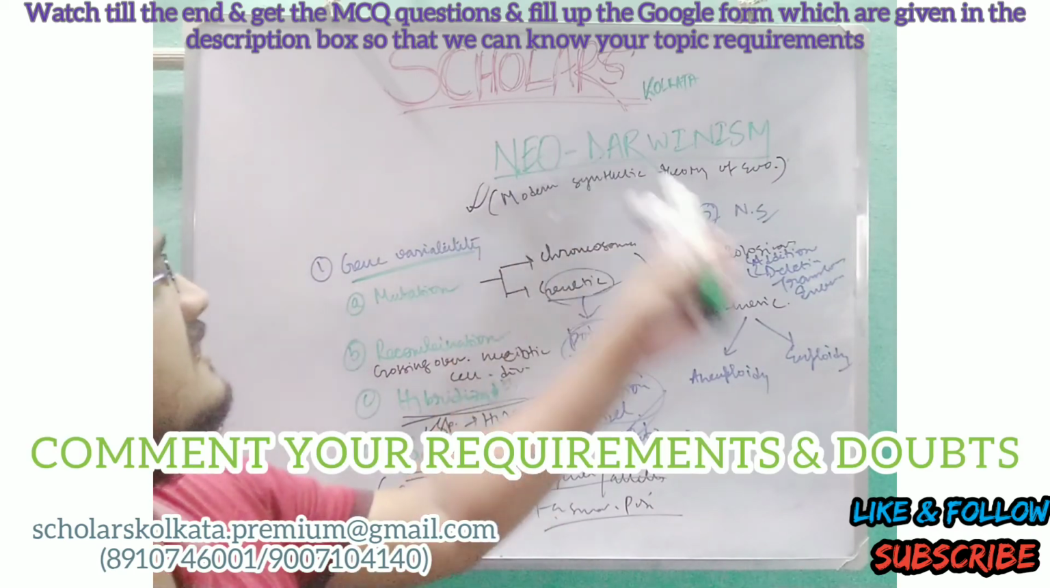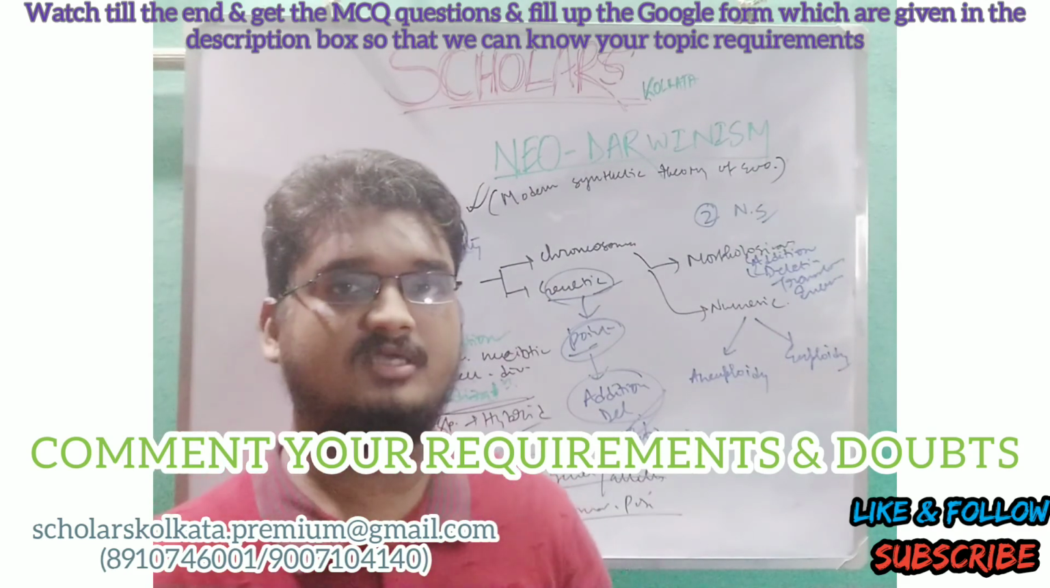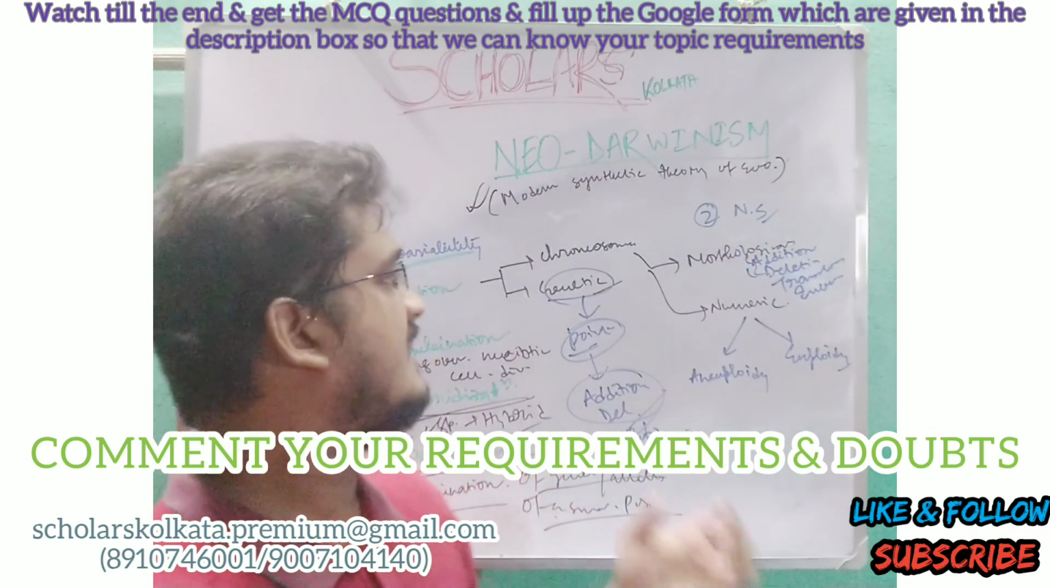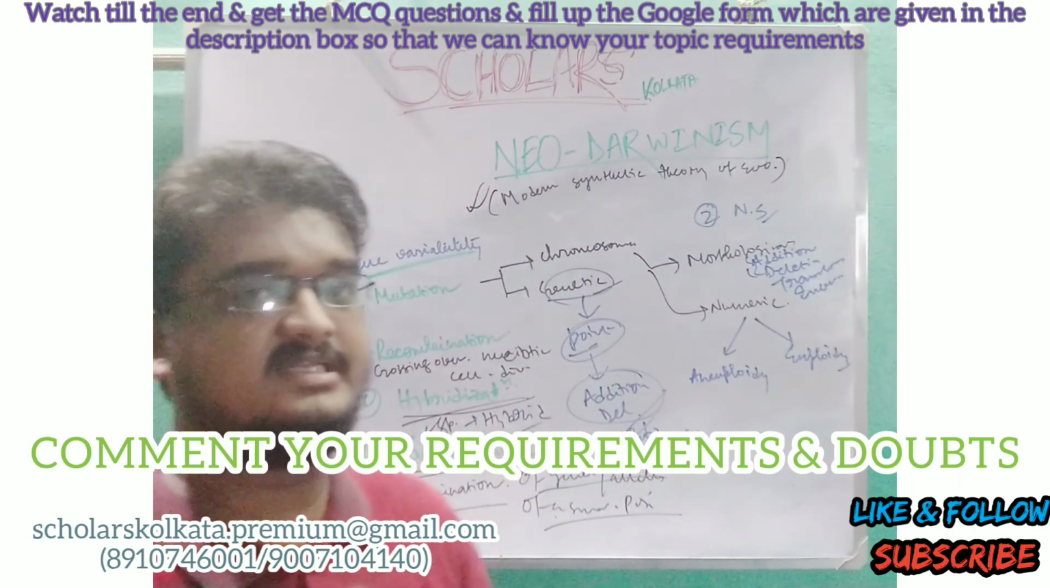So this is the end of this part, and in the next part we will talk about the evidences, adaptive radiation, and mutation, recombination, and hybridization in detail.